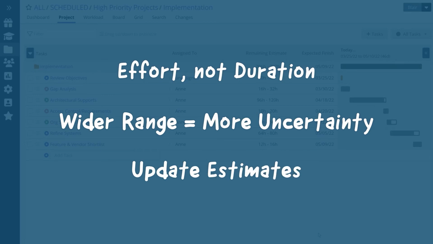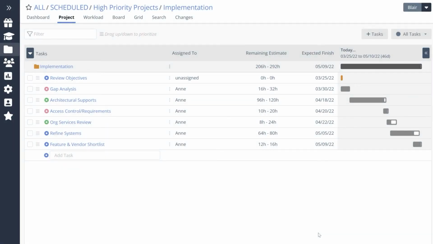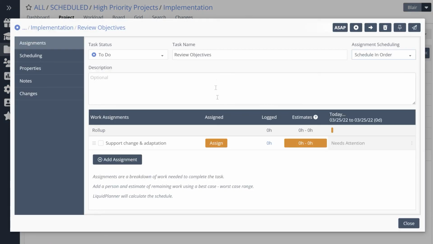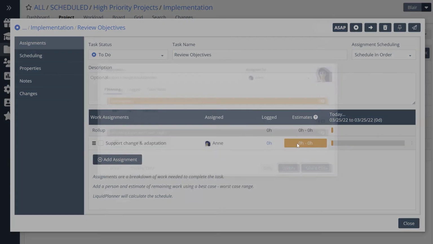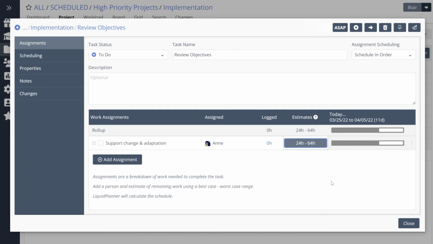Ranged estimates provide a natural way to account for uncertainty, so it can be incorporated into your plans for a more realistic schedule. Let's look at it in Project View. In order for a task to schedule, it needs to be assigned and estimated. Like this one. Open the Edit panel, assign it to a member or resource, and estimate. Remember to enter it as a best case, worst case range. The scheduling engine calculates dates and creates the schedule bar as soon as you save the estimate.